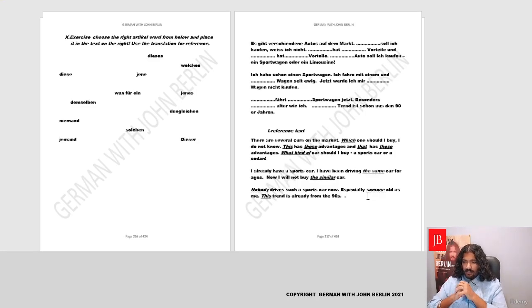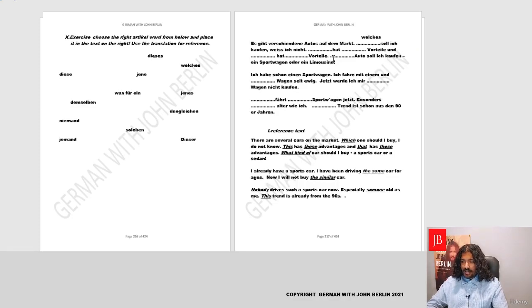So let's begin. Es gibt verschiedene Autos auf dem Markt. Yeah, there are different cars on the market. Dash soll ich kaufen, weiß ich nicht. So which should I buy? So who buys what? Accusative, and which is the article word welch, and we're talking about car, which is neutrum, so basically it'll be carrying the ending of den, die, das, that's Welches. So we have here Welches. Let's use Welches, copy it, and we'll put it above this. Okay. Welches soll ich kaufen?